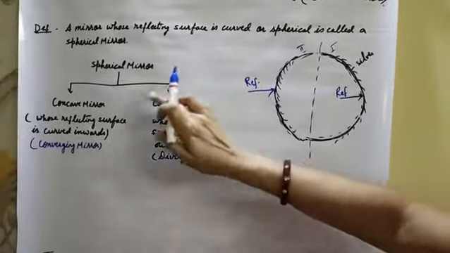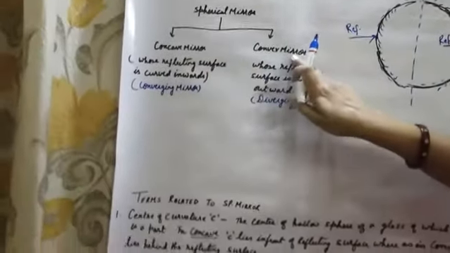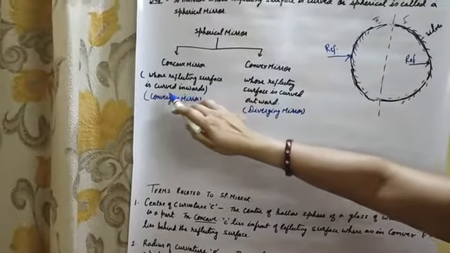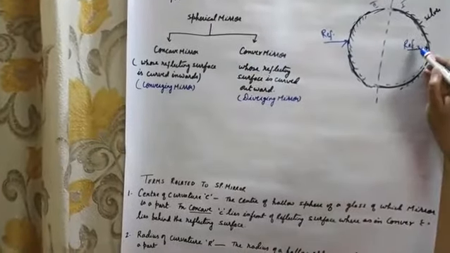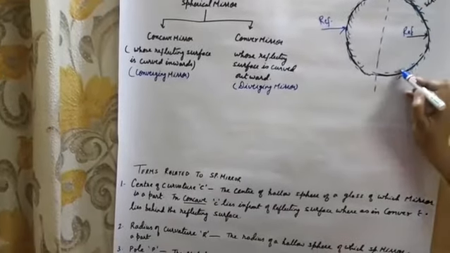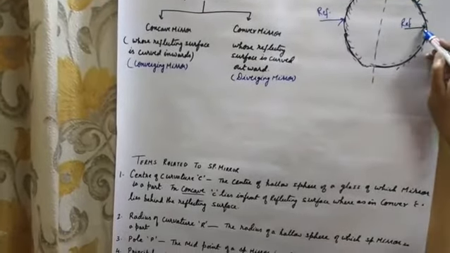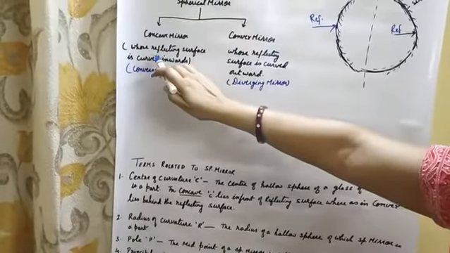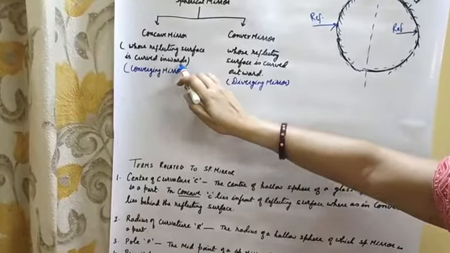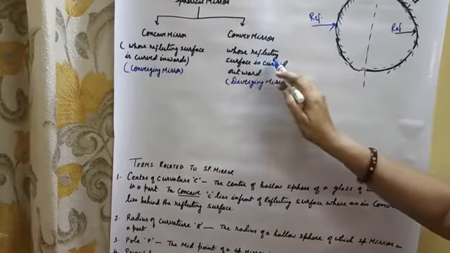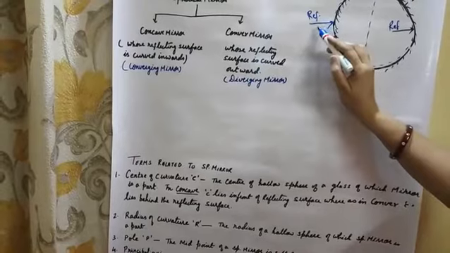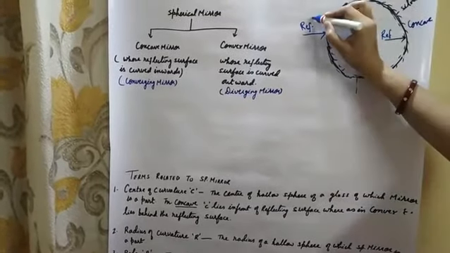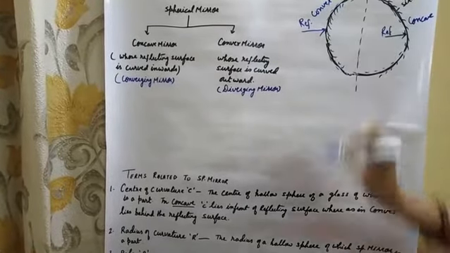Now spherical mirrors are of two types, concave mirror and convex mirror. What is a concave mirror? A mirror whose reflecting surface is curved inward. This is the reflecting surface, curved inward. And a convex mirror is one whose reflecting surface is curved outward. So this is concave and this one is convex.